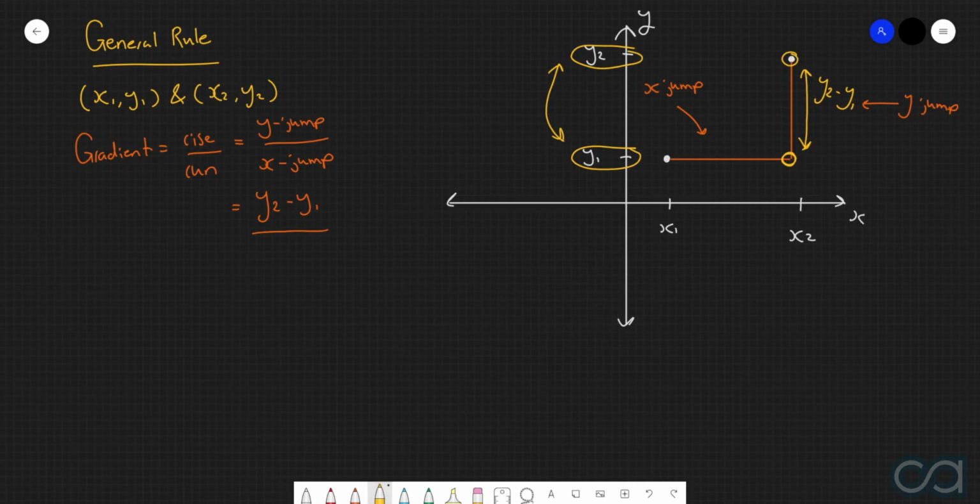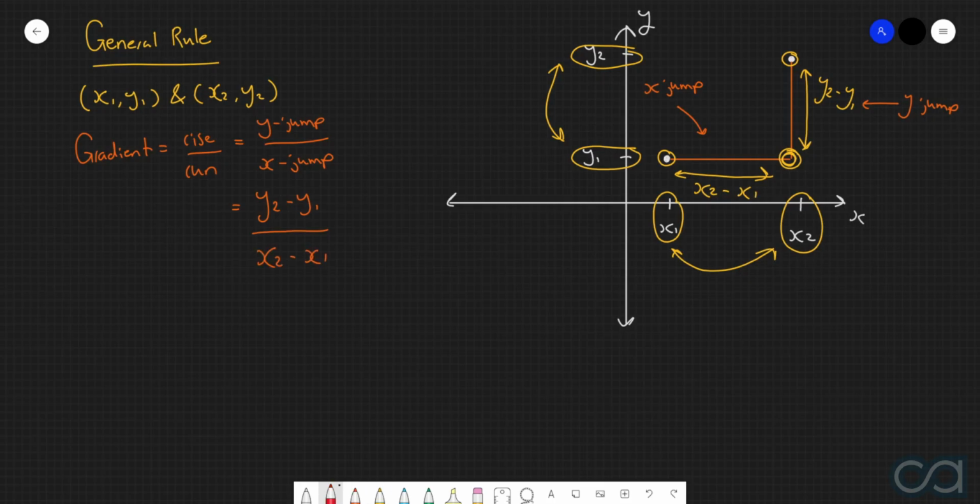And then furthermore, we can see that this point here is aligned with x1, and that this point here is aligned with x2. And so therefore, the horizontal jump, or in other words, the x jump, is going to be given by the difference in these two x coordinates here, or in other words, x2 minus x1.